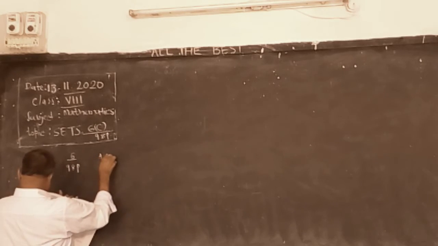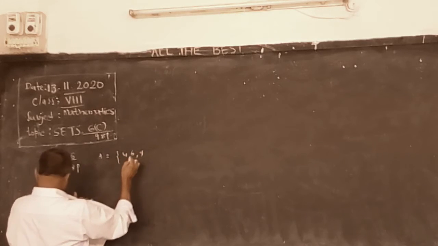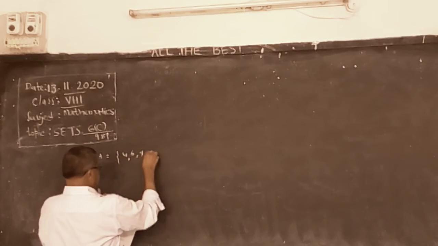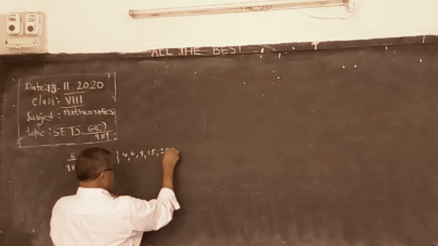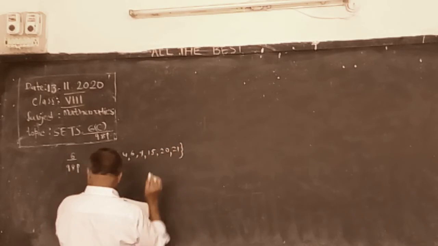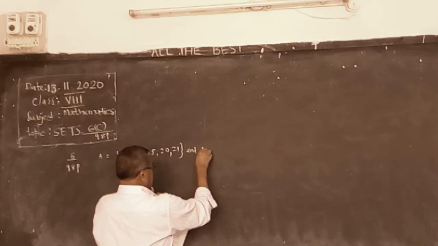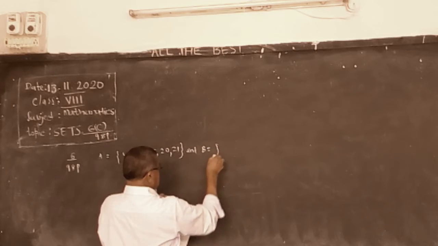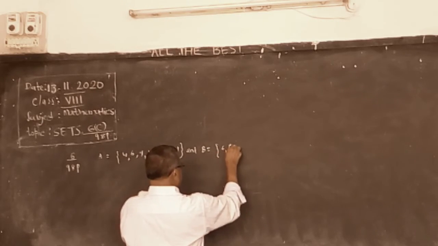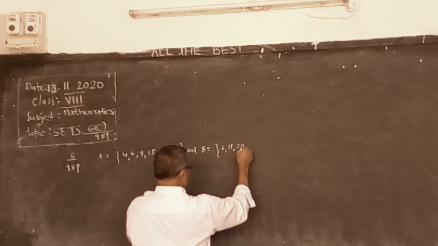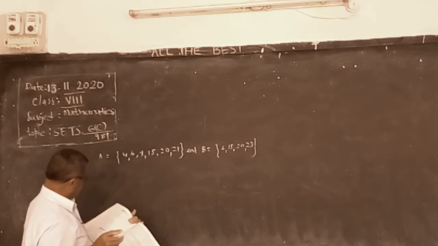Set A: 4, 6, 9, 15, 20, 21. Set B is given: 6, 15, 20, 23.